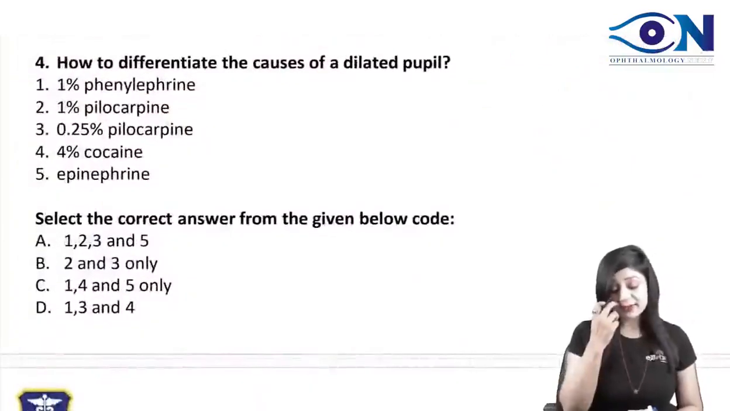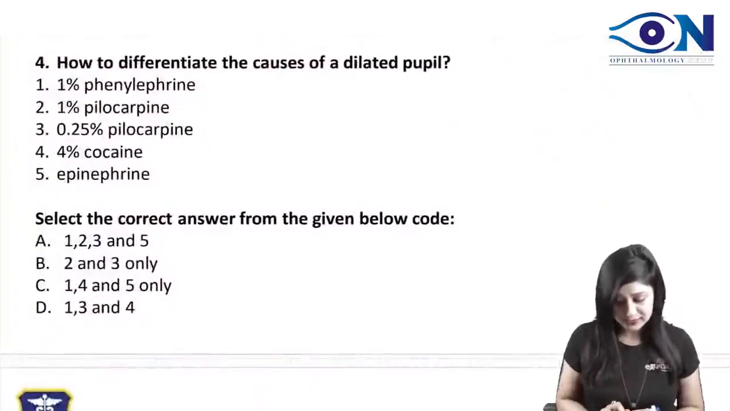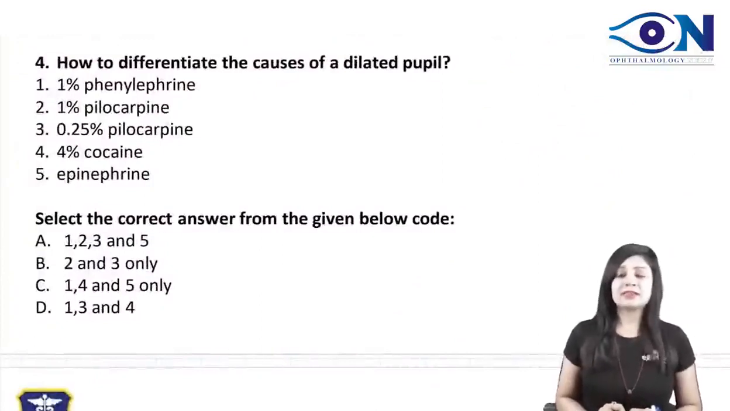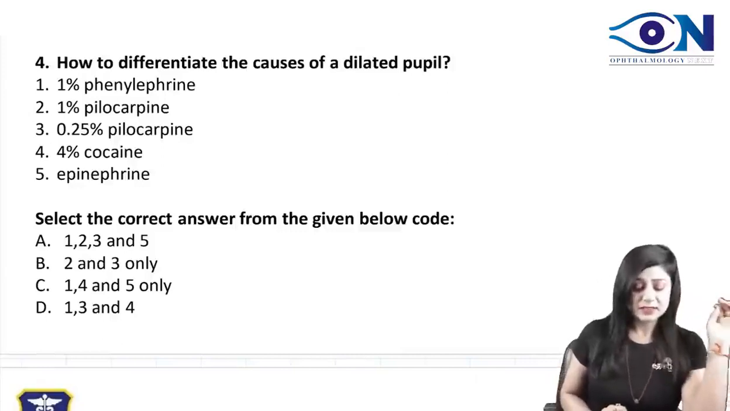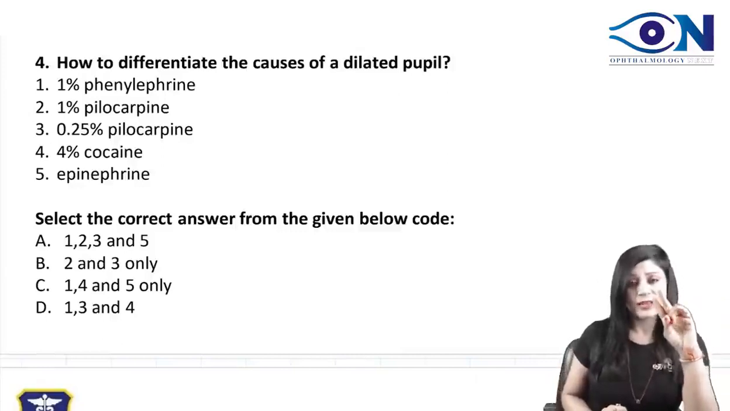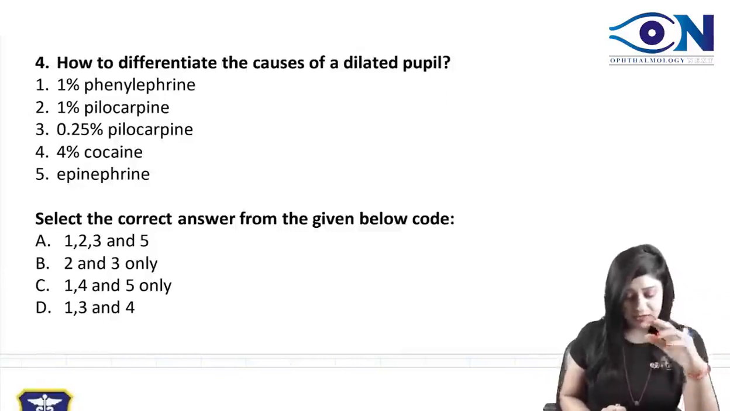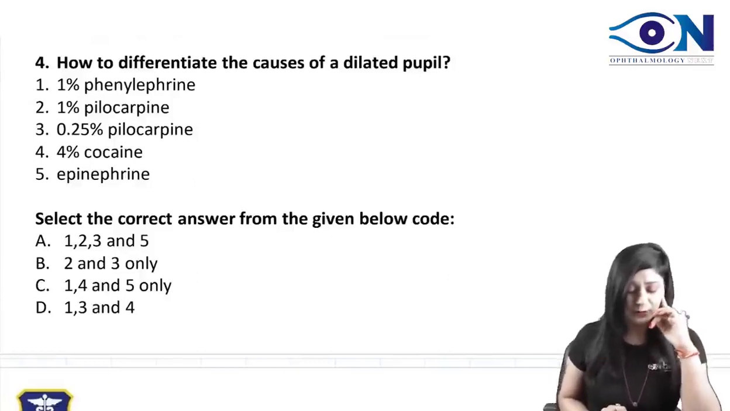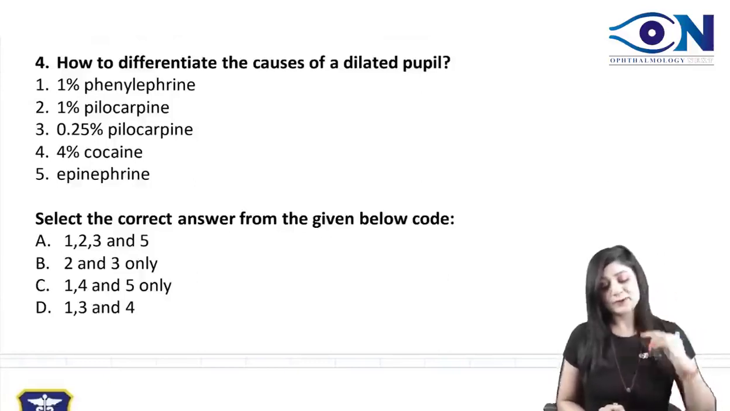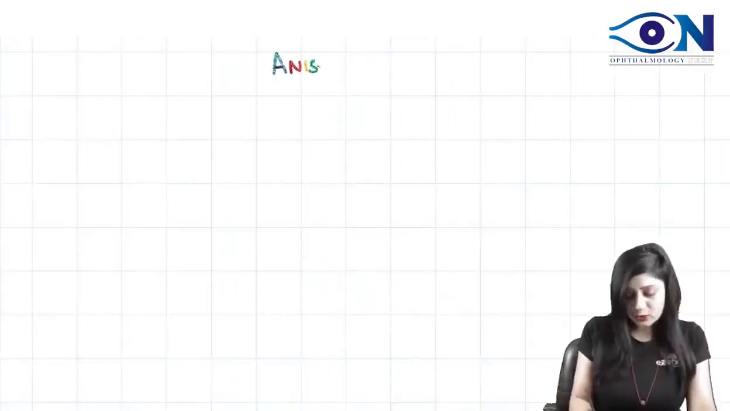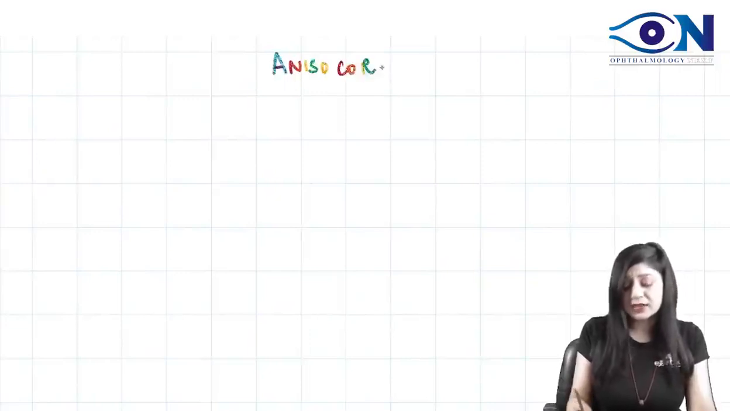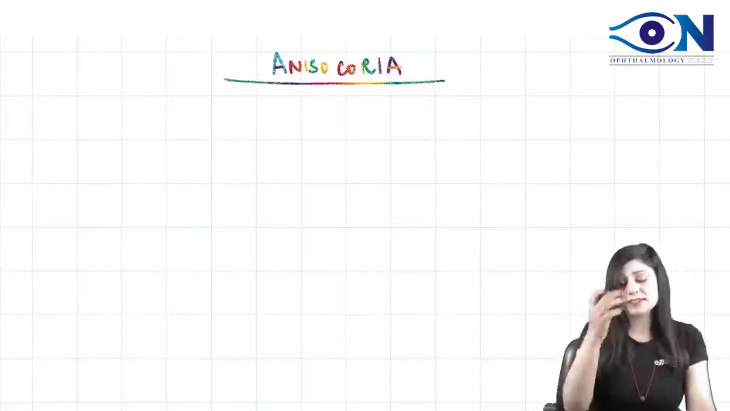Now, last but not the least, how to differentiate the causes of the dilated pupil. Now, this question, again, there was some problem because I think two options came the same. They had given 1% pilocarpine two times. So I think they have changed it to 1% phenylephrine, 1% pilocarpine, 0.25% pilocarpine, 4% cocaine and epinephrine. Nevertheless, this question is based on a flow chart of anisocoria. Very, very important, and please remember this flow chart for your NCET examination.